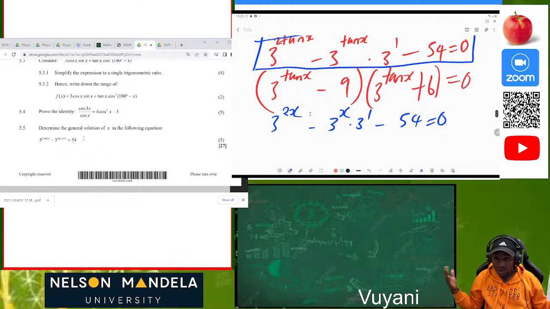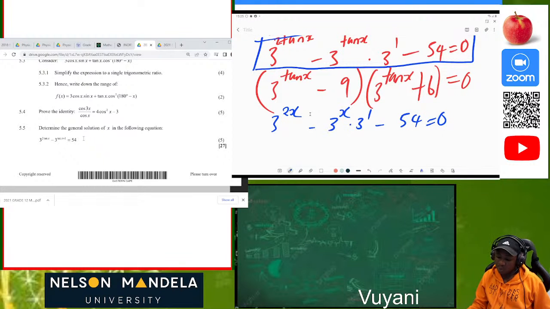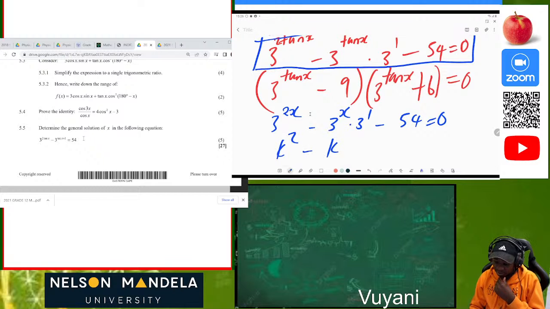Applying our K method will result in us having these two factors. Or you can just solve it directly the way I'm doing it. We can see that this is just an exponential equation, which you can solve in the same way as well. So this can be treated as your K. So this now will be K squared minus K minus 54 equal to 0.